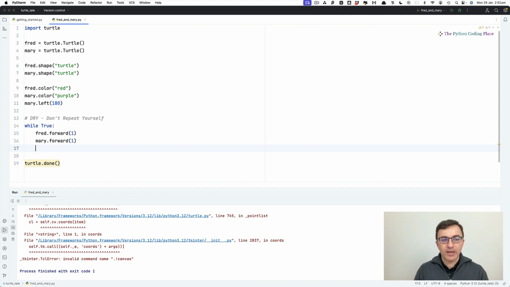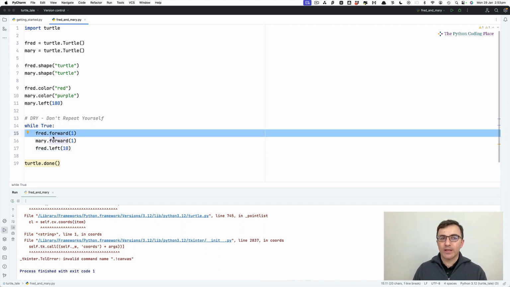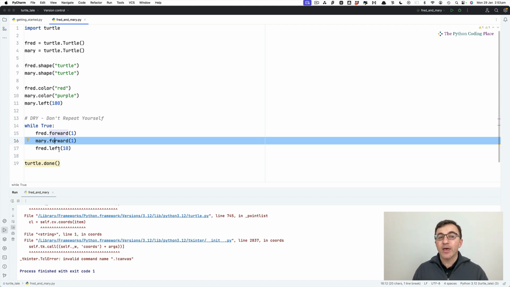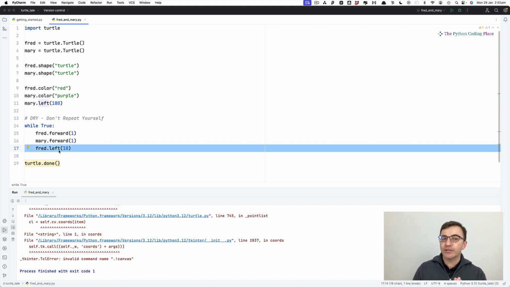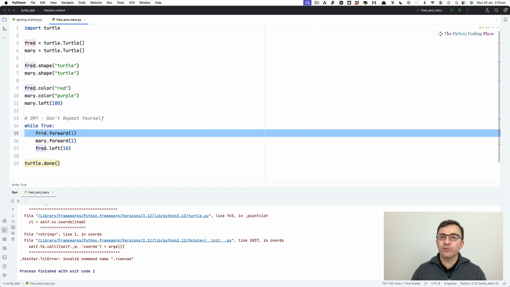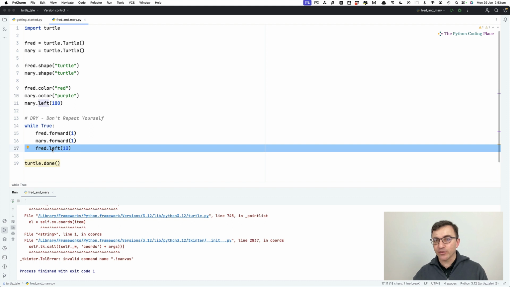What would happen if I had to say here Fred.left(10)? So we're asking Fred to turn left by 10 degrees, but I'm doing it inside the while loop. Why is this line inside the while loop? Because it has the same indent, the same gap. So now Fred will move forward by 1 step, then Mary will move forward by 1 step, then Fred will turn left by 10 degrees, and then we go back. Fred moves forward by 1, Mary moves forward by 1, and Fred turns left by 10 degrees again. And this is what's going to repeat over and over again.